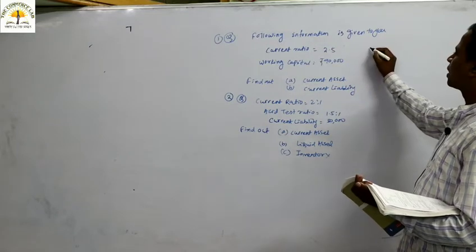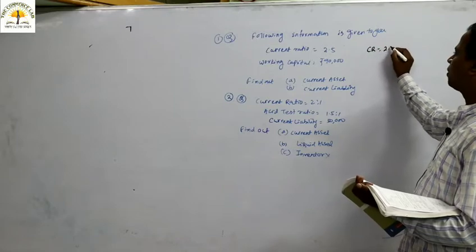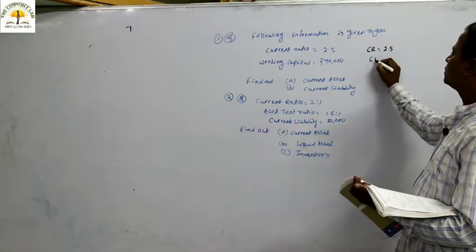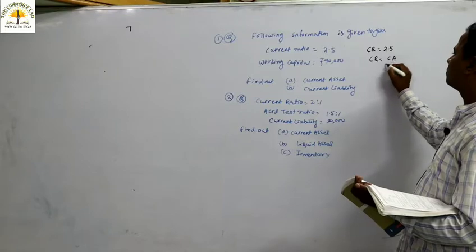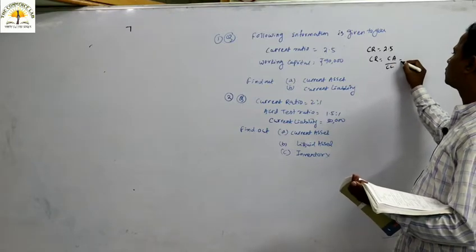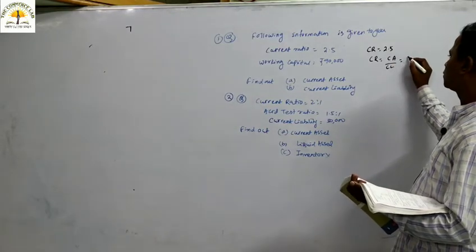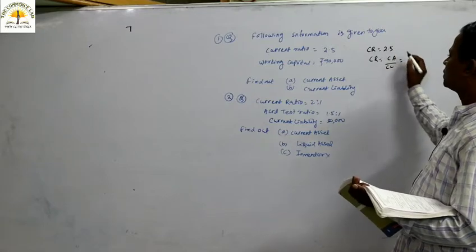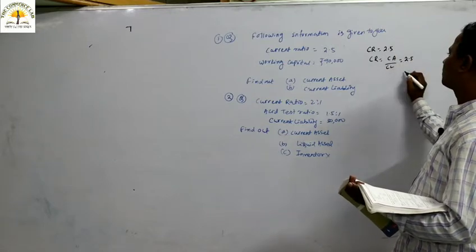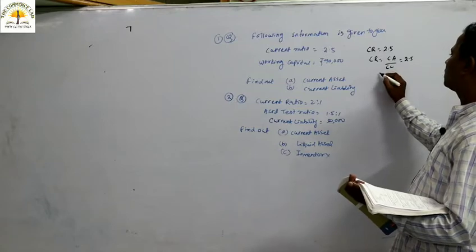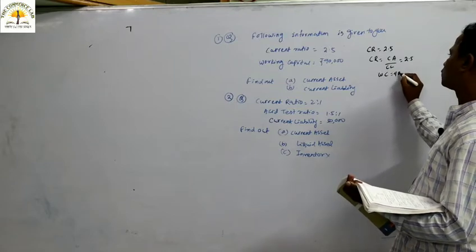Look at the current ratio. How much is the current ratio given? 2.5. Current ratio means what? Current asset divided by current liability. The ratio is given as 2.5. Similarly, how much is the working capital given? 90,000.